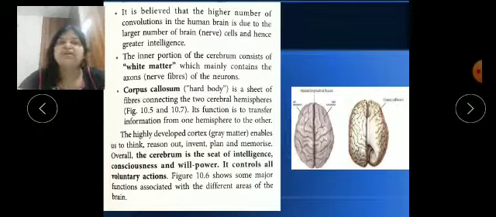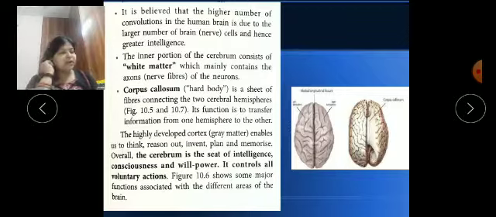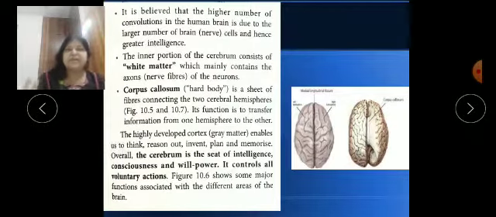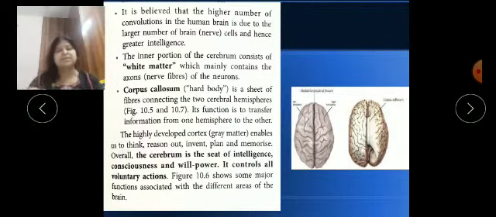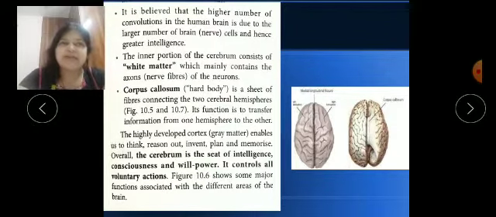Now the highly developed cortex, which is the outer membrane, enables us to think, reason, invent and memorize. So the cerebrum is the seat of intelligence, consciousness and willpower. It controls voluntary actions, and it perceives the signals from sense organs. So you should know the functions of the cerebrum. It gives emotion, experiences, reasoning, logical learning, and all our planning is controlled by the cerebrum.